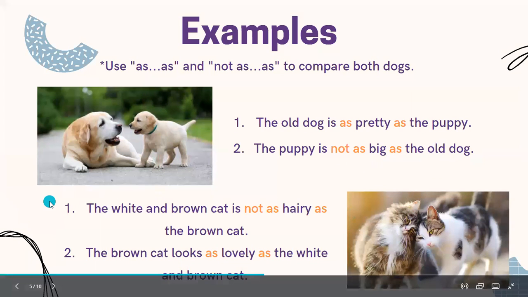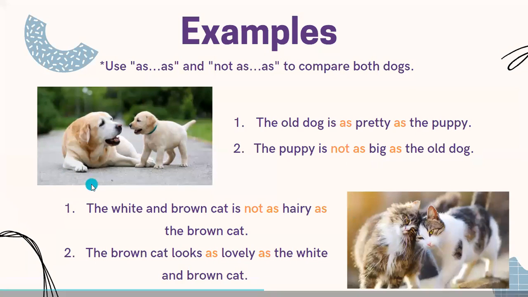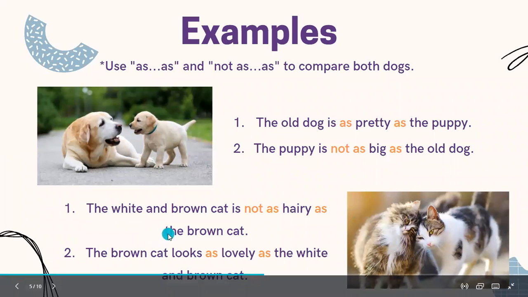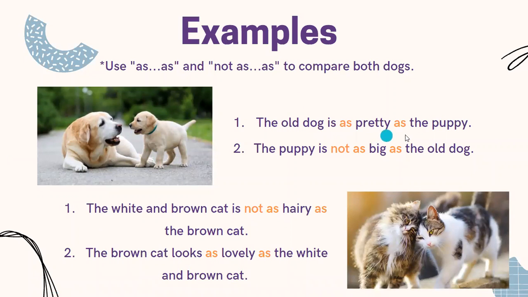In the case of the cats, we use the same formula, which is the white and brown cat is not as hairy as the brown cat. Not as, adjective, and as. The brown cat looks as lovely as the white and brown cat. As, adjective, and as. El gato café se ve igual de bonito que el gato blanco con café. El cachorro no es tan grande como el perrito viejo.